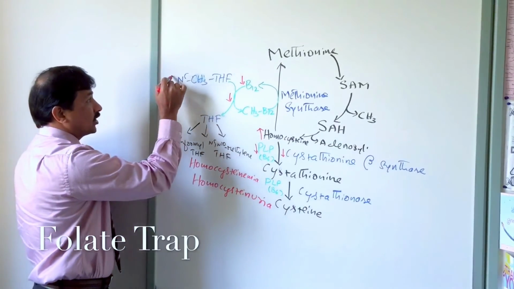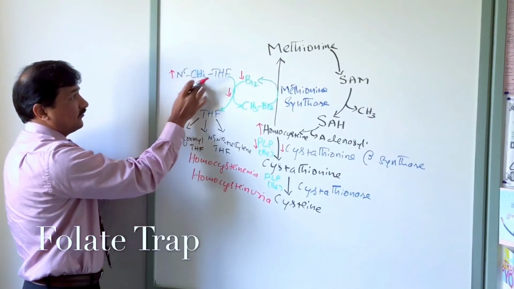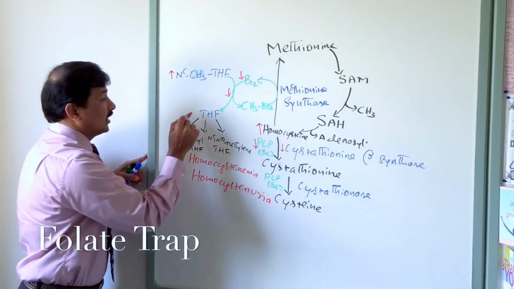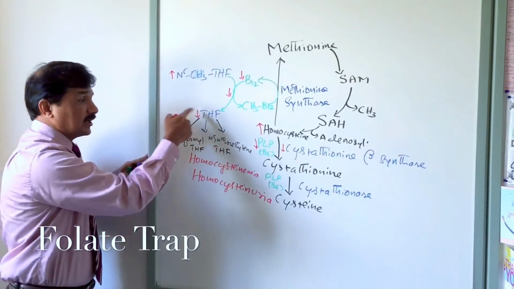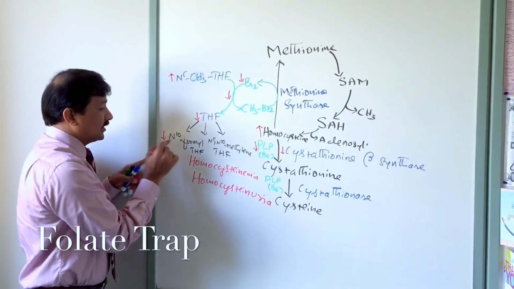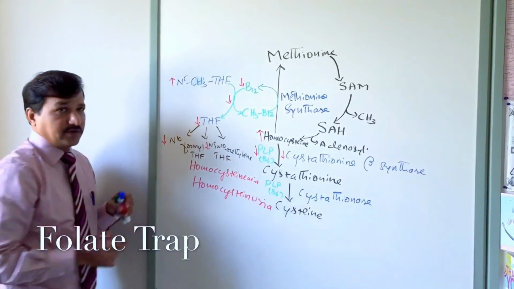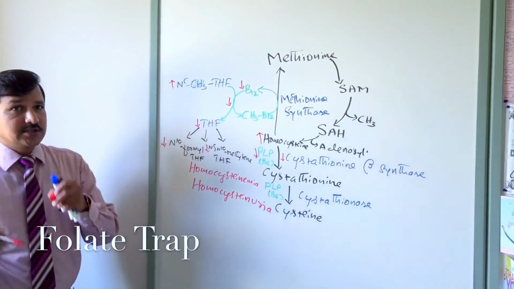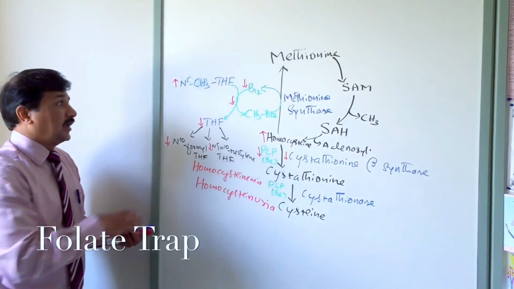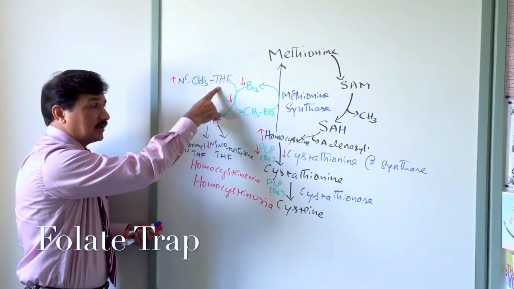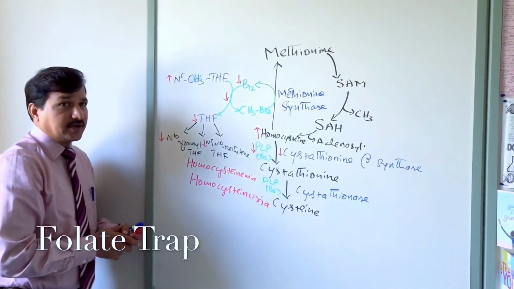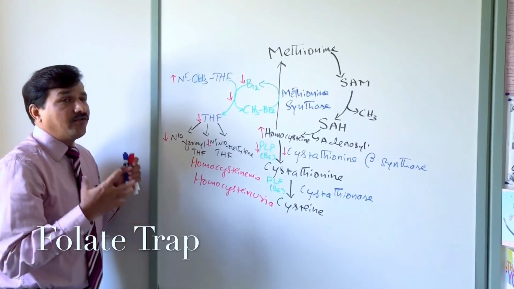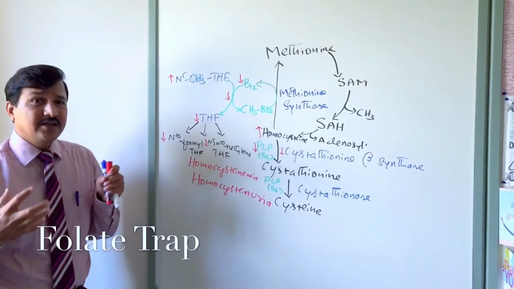So this will lead to accumulation of tetrahydrofolate as N5 methyl tetrahydrofolate, and overall there will be a decrease in tetrahydrofolate. Because tetrahydrofolate is decreased, that will decrease other derivatives of tetrahydrofolate. So that's how metabolic reactions are affected. It means there is folate, but effectively it is not available to make other tetrahydrofolate derivatives. This will lead to functional folate deficiency.